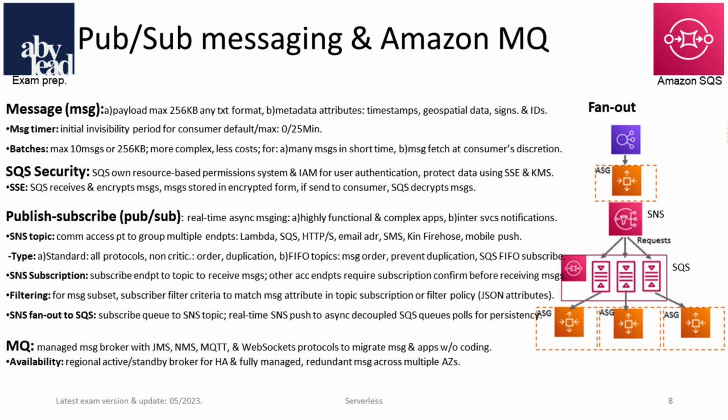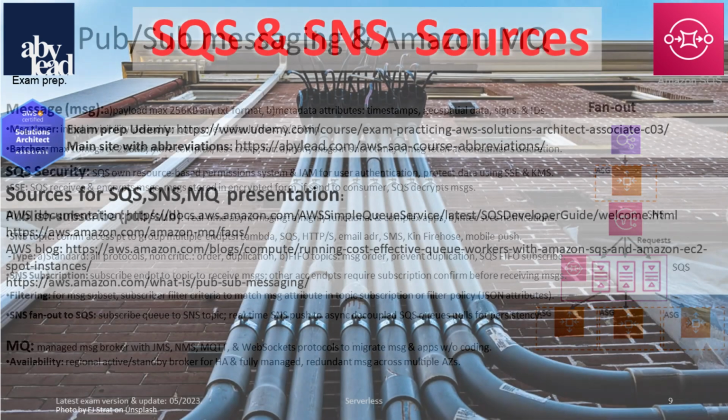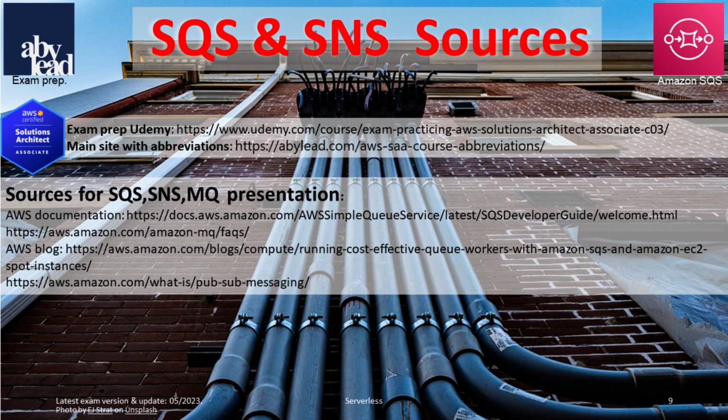Finally, for migrating messaging of existing apps, you can use the less popular Amazon MQ, which combines functionalities of SQS and SNS. It supports industry-standard APIs and protocols, so you can switch from any standards-based message broker to Amazon MQ without rewriting code. Altogether, SQS's adaptability, performance, and serverless simplicity make it a welcome component to realize most use cases.